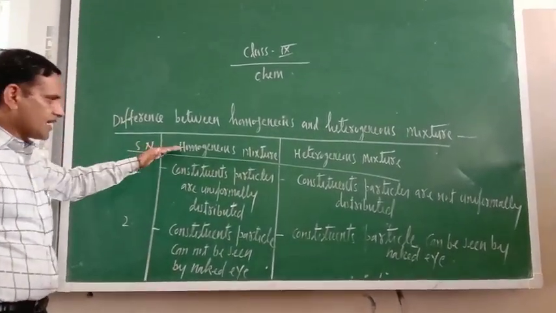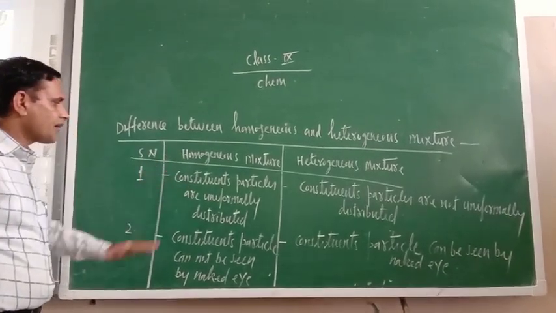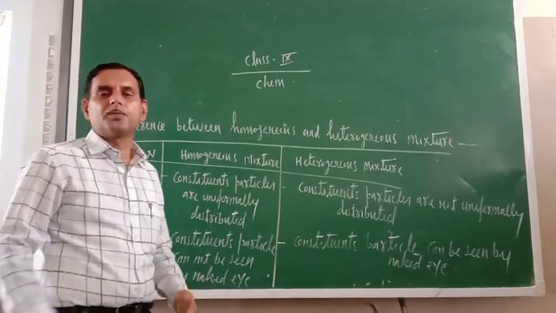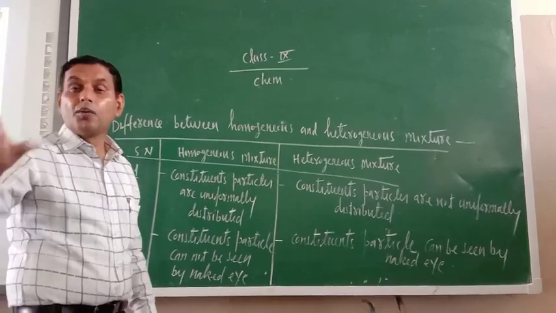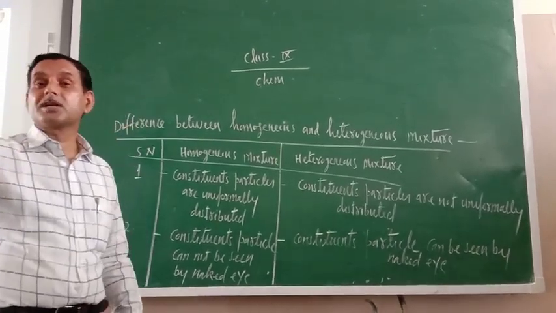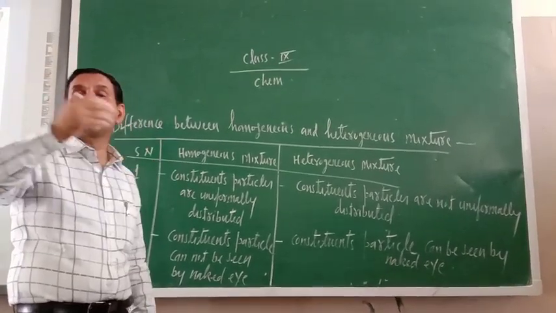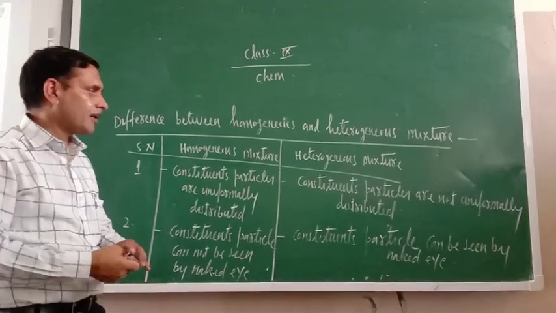The first difference is that in a homogeneous mixture, constituent particles are uniformly distributed throughout the available volume. Means everywhere they are evenly distributed. There would be no place where the concentration of one particular constituent is more and in another place it is less. They will be evenly distributed throughout the available volume.